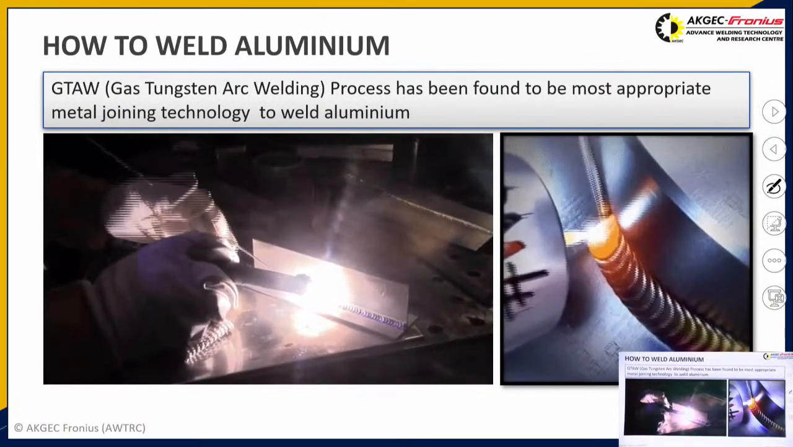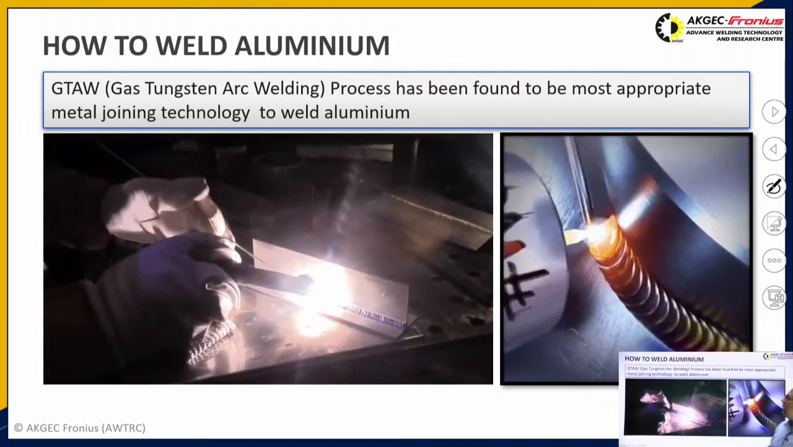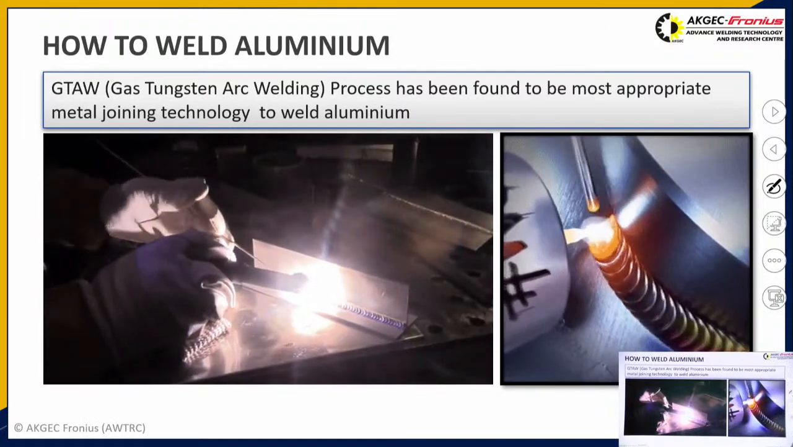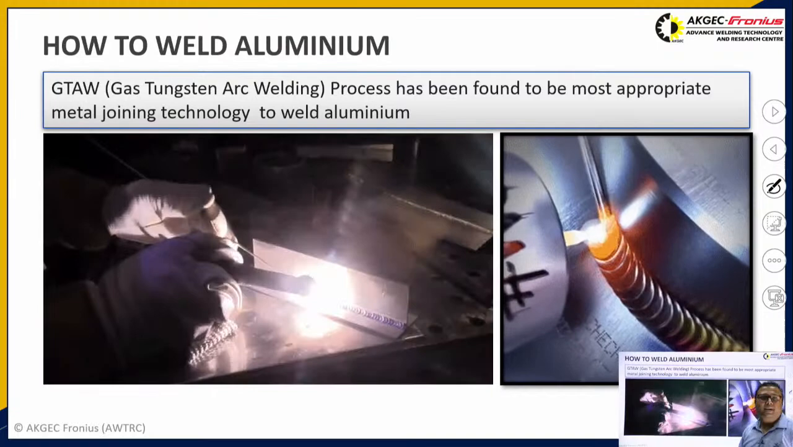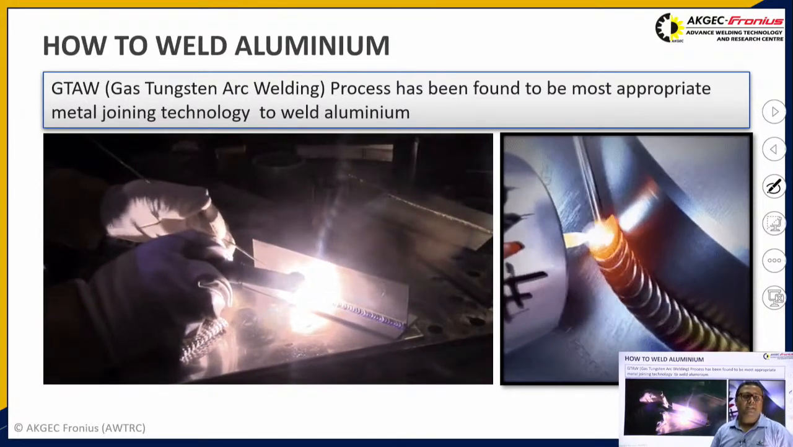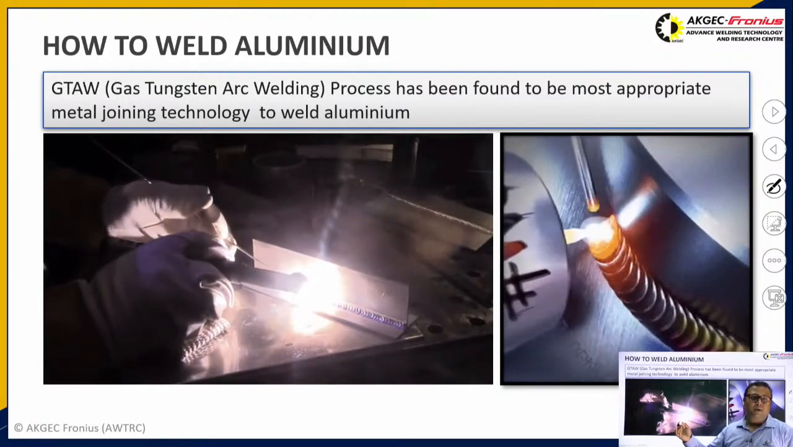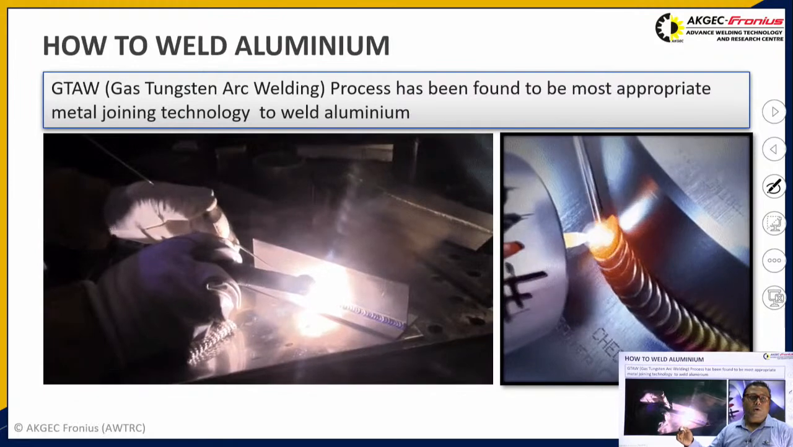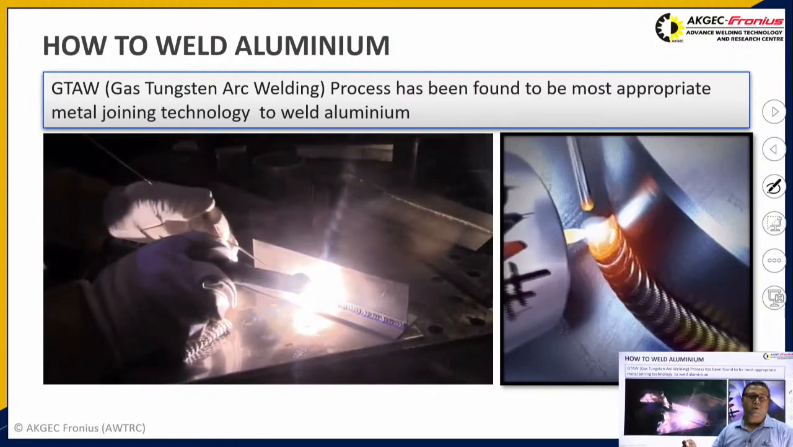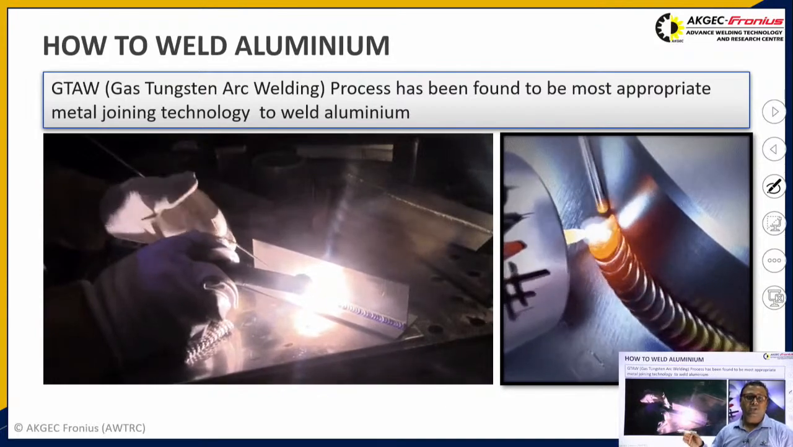So how to weld aluminium? You can see that the gas tungsten arc welding process was found to be the most appropriate metal joining technology to weld aluminium, because the processes which were previously available were not appropriate to join aluminium, due to various weldability issues faced during welding.